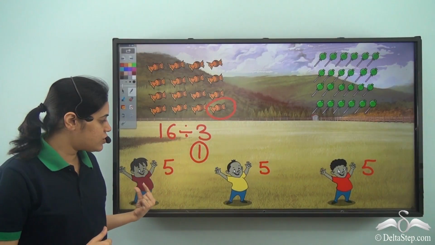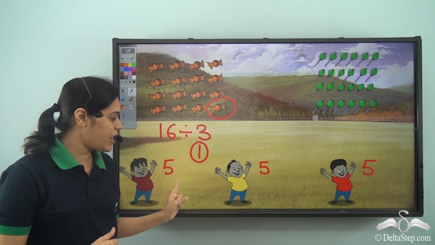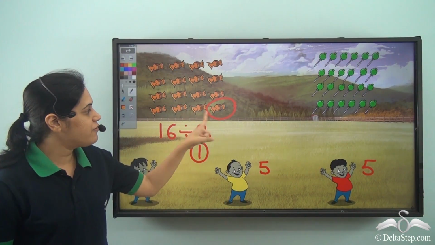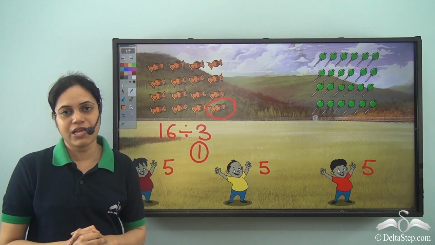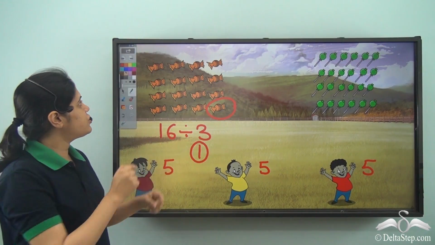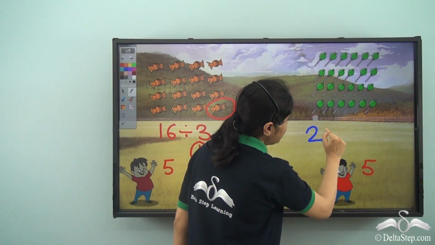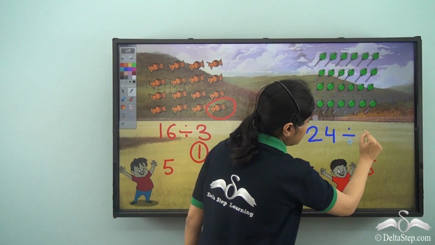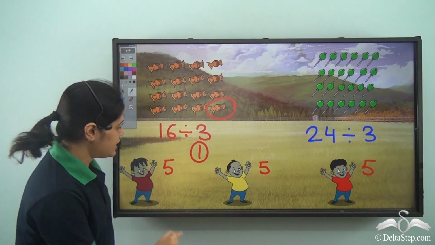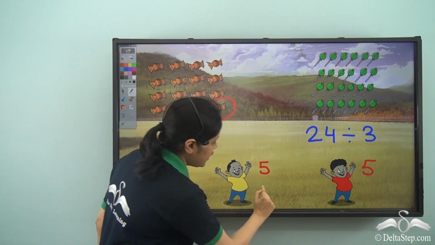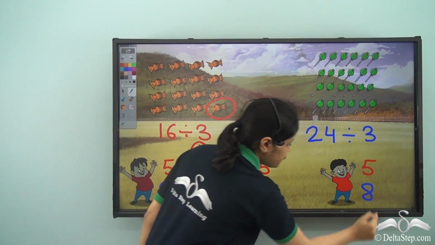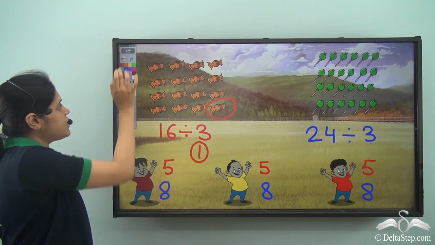So if he distributes these among 3 friends, each friend will get 5 candies, but 1 candy will still be left with Alan. And if he distributes the 24 green candies among 3 friends, each friend will get 8 candies. So let us see.